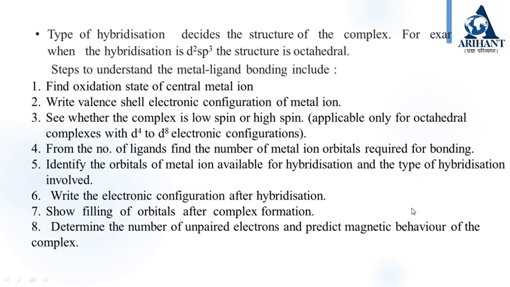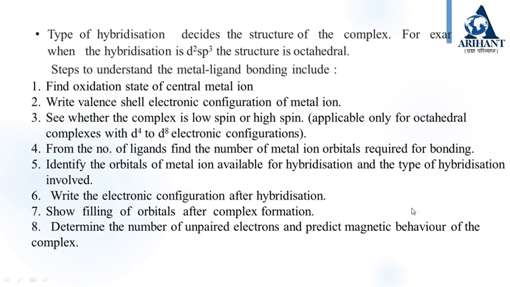The following are the steps to understand the metal-ligand bonding. First, find the oxidation state of the central metal ion. Then write the valence shell electronic configuration of that metal ion. See whether the complex is low spin or high spin. From the number of ligands, find the number of metal ion orbitals required for bonding.